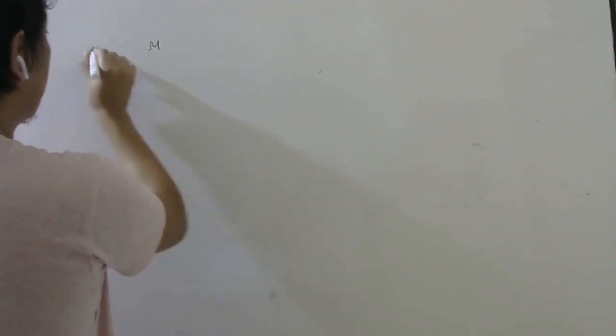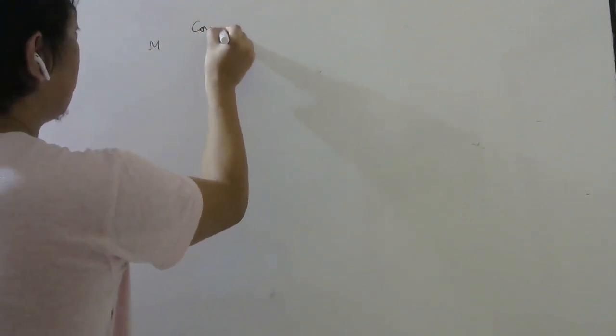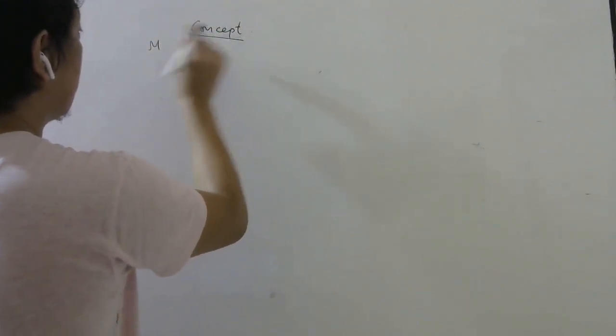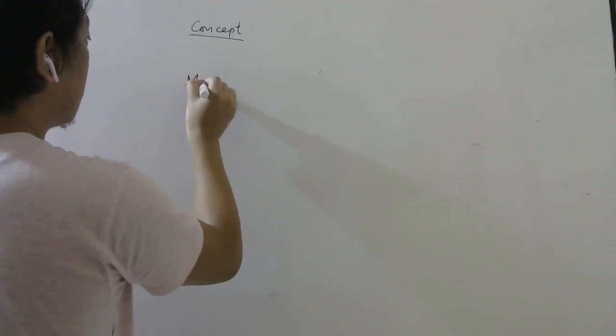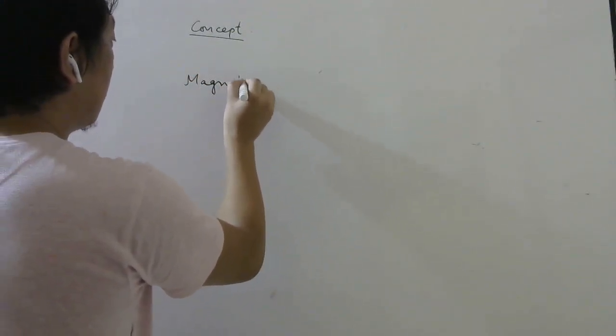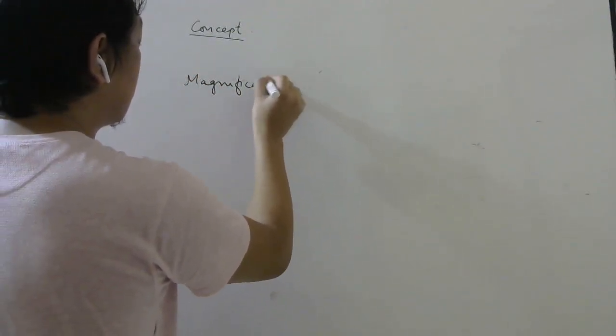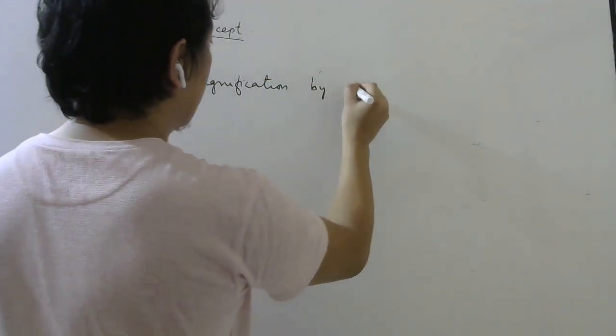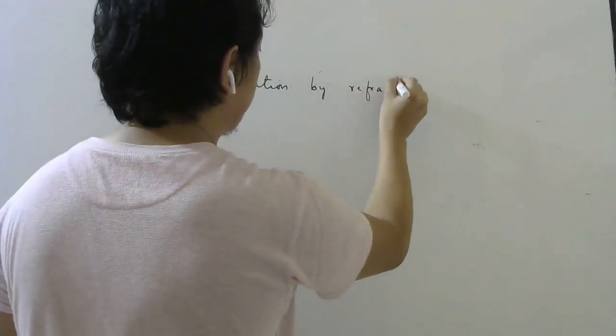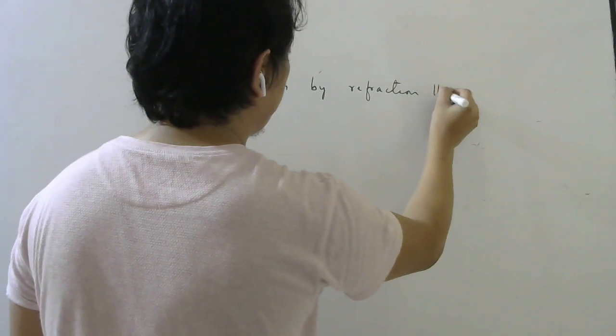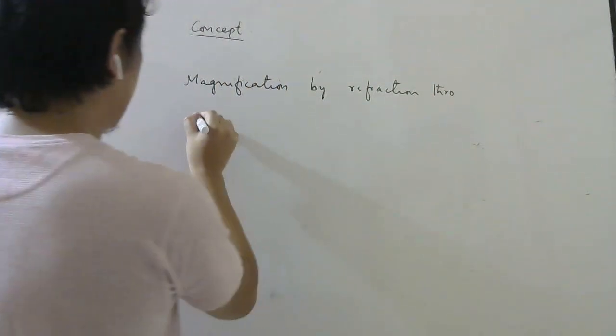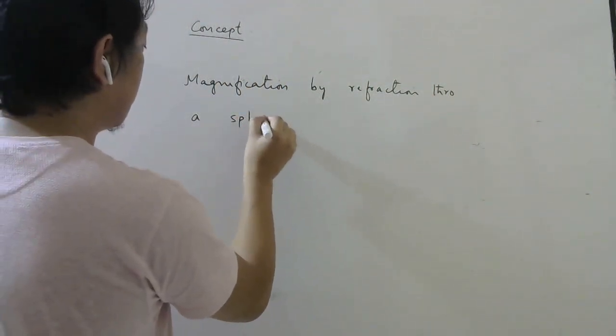So first let me try to find this concept, you write it separately: magnification by refraction through a spherical surface.